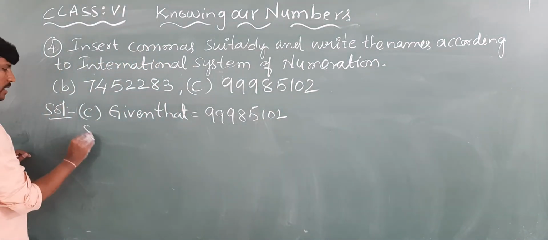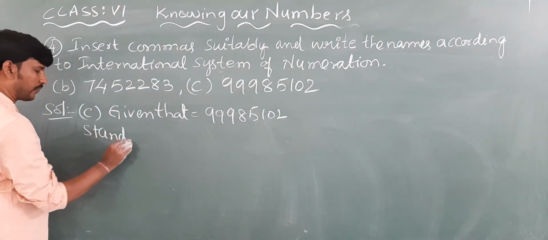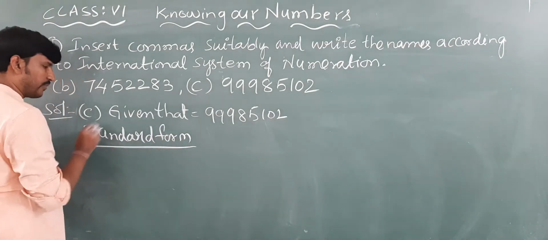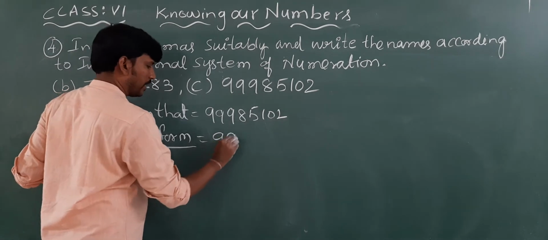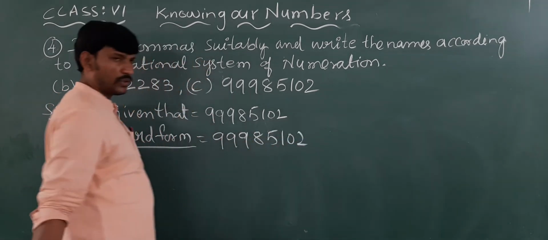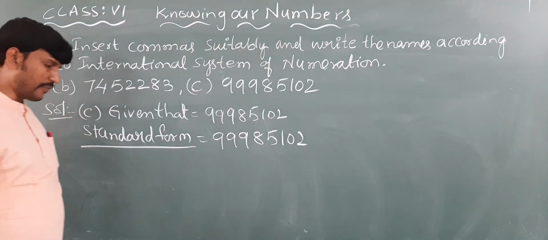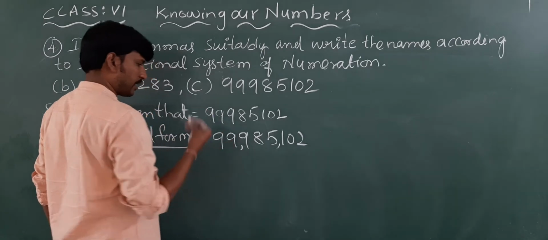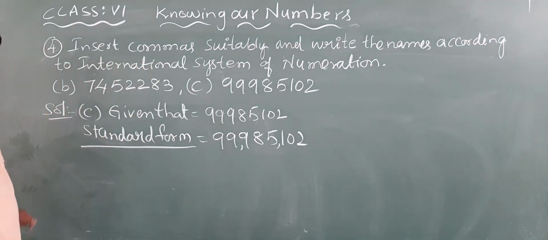Now we should write the standard form. So where we should keep the commas here? For every 3 digits from the right hand side, you will keep the commas. Here also you will get 2 commas.